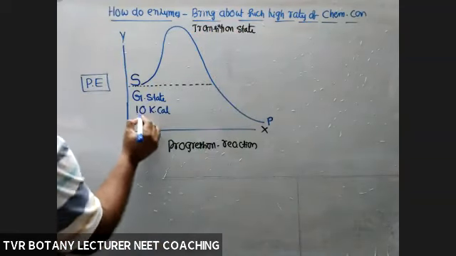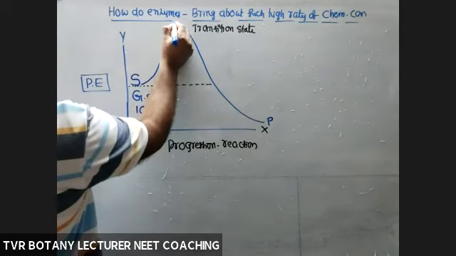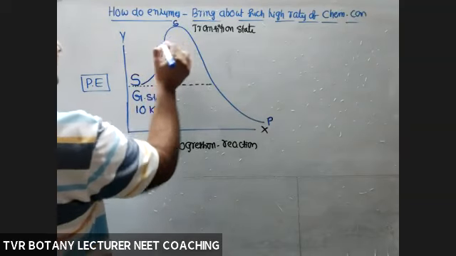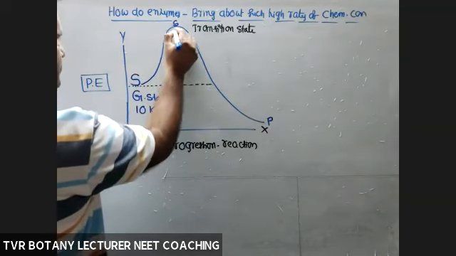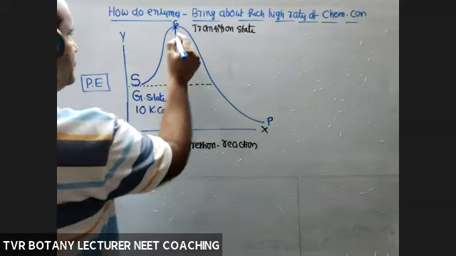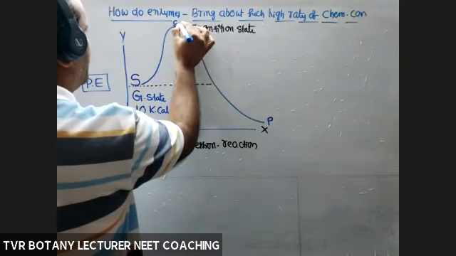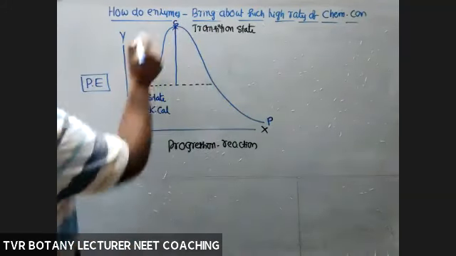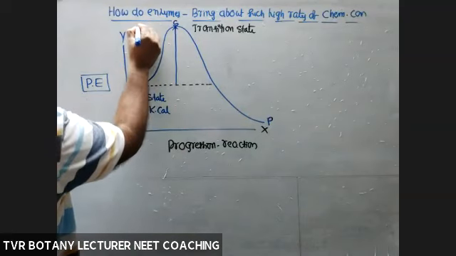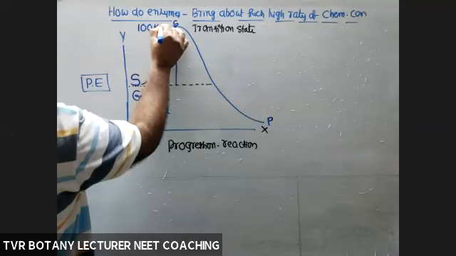Now at the transition level, the total amount of energy present in the substrate is, for example, 100 kilocalories.